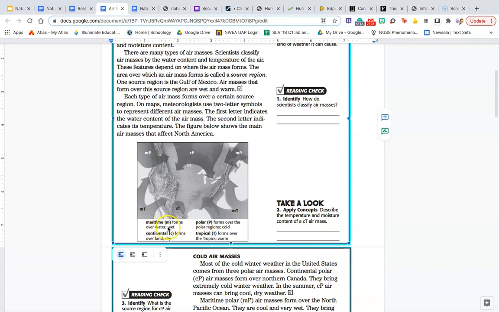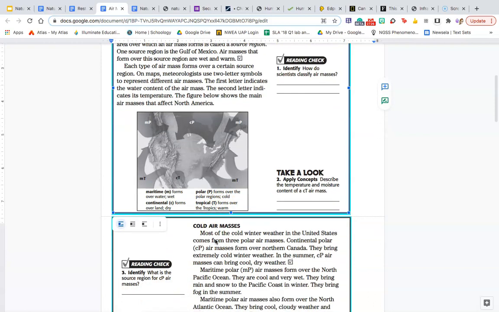Maritime forms over water, wet. Continental forms over land, dry. Polar forms over polar regions, cold, and tropical forms over the tropics, warm.